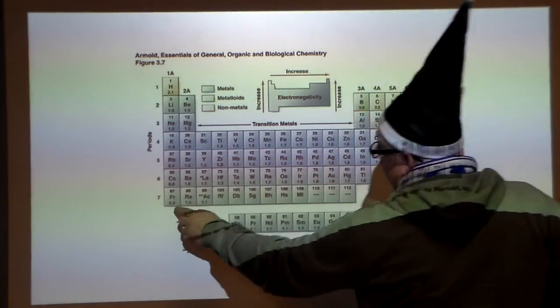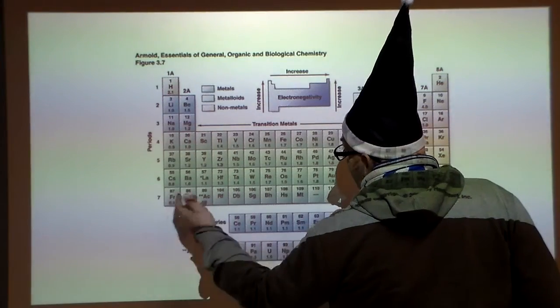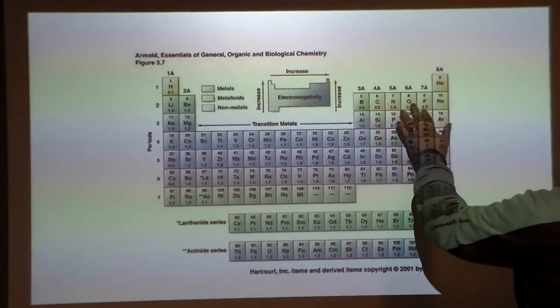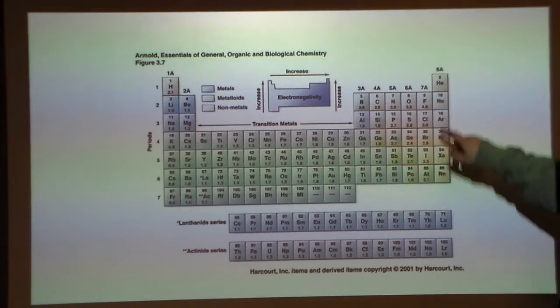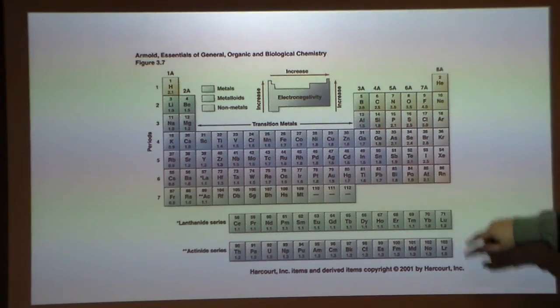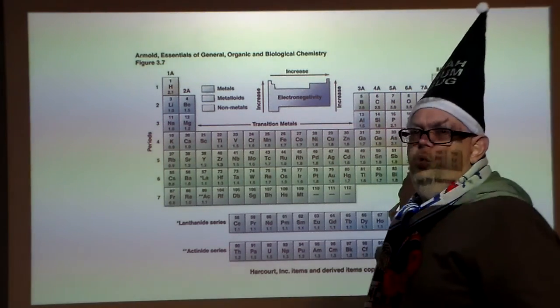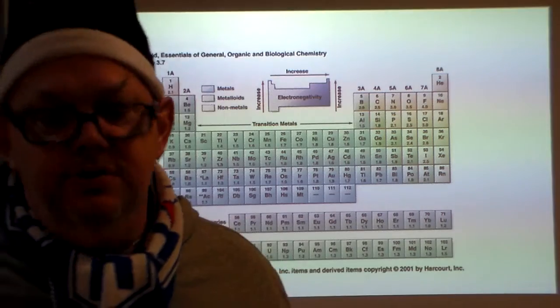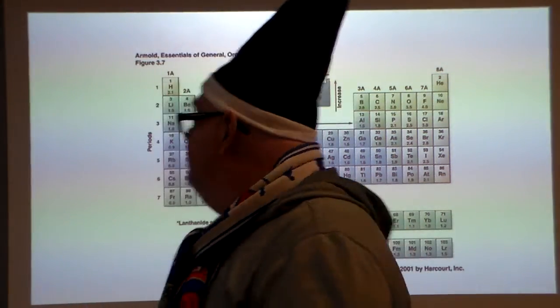So here we have our low about francium, here it's 0.7 or 0.8. And then here fluorine is about a 4.0. And if you notice on the noble gases here, there's no electronegativity because they don't have an interest in attracting shared electrons. Because they're happy, they're stable, they don't want to do that. Okay?